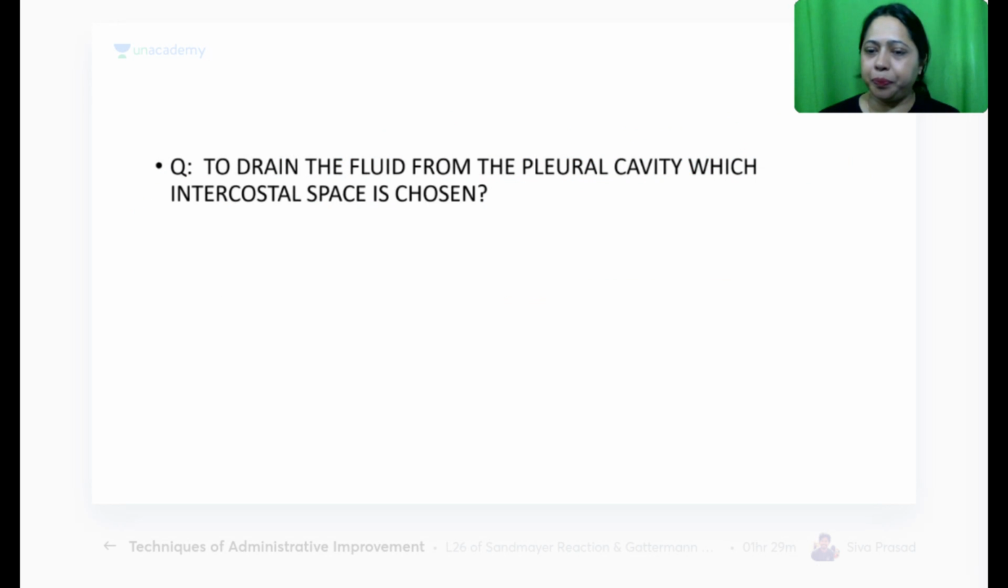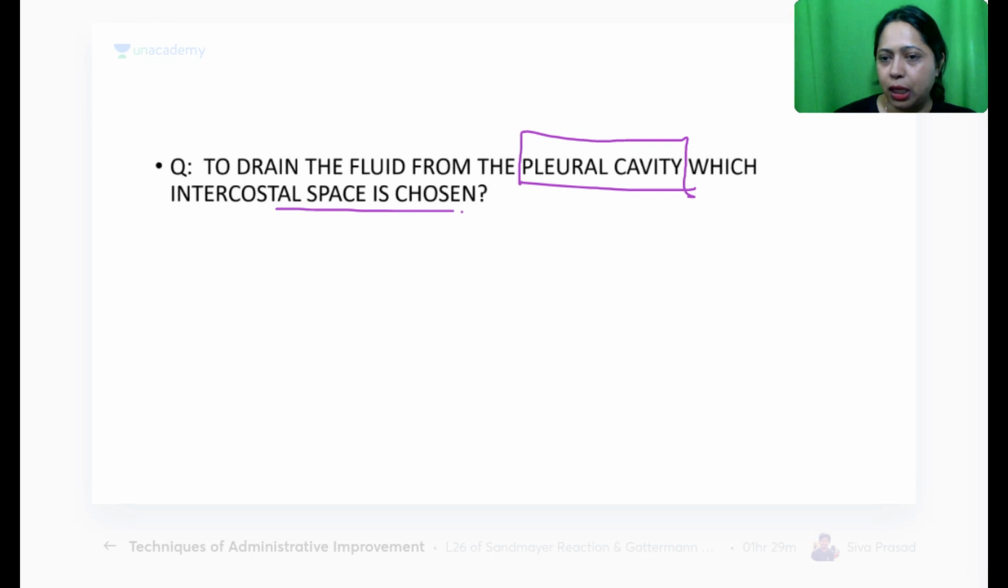Okay, next one. To drain the fluid from the pleural cavity, you have to know what is the extension of pleura. You know that the lungs are covered by the parietal and the visceral pleura. So the pleural cavity is between them, and which intercostal space is chosen? Any idea? Is it that low? Is it 9th to 10th? Is it that low, Rohit?